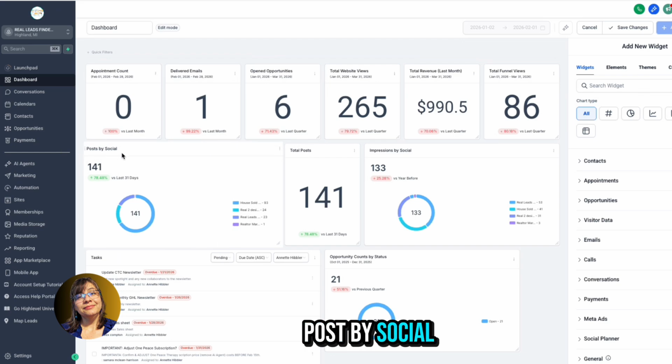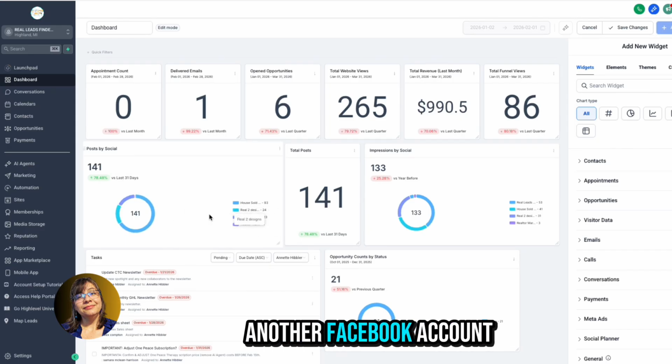Okay, but here's what I wanted in terms of your social media. Posts by social. So you see here it basically tells me how many posts I have out there. This is the total number currently over the last 31 days. And then it breaks down how many per social account. So this would be a Facebook. Here's another Facebook account.